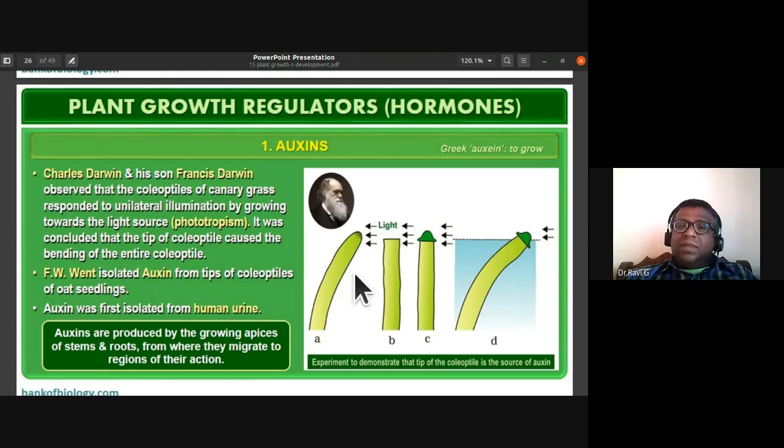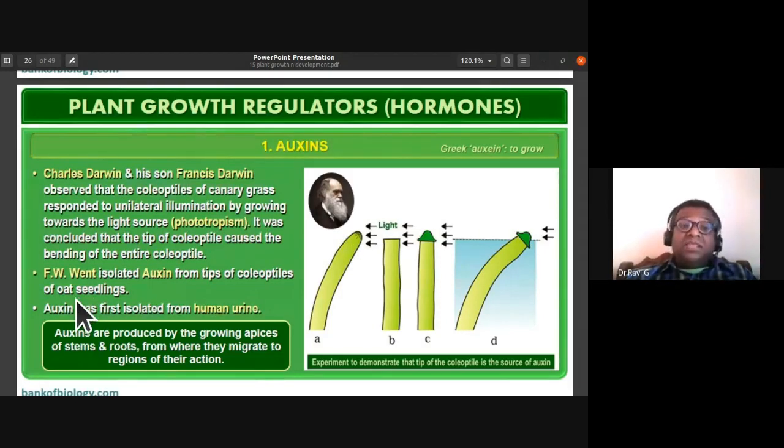Through these experiments, they came to the conclusion that there should be some material within the tip of the coleoptile which is responsible for the phototropic movement, the bending of the coleoptile towards the source of light. F.W. Went was another scientist who isolated auxin from the tip of the coleoptiles of oat seedlings.